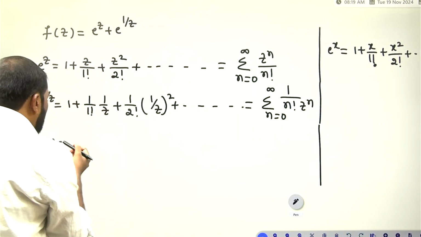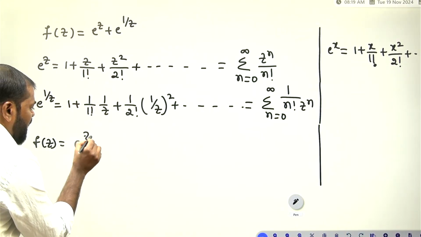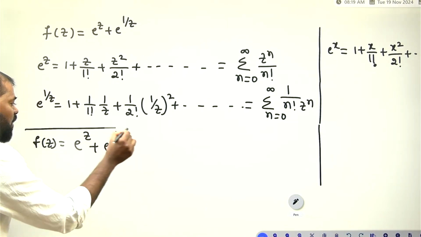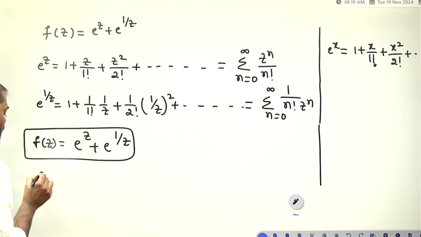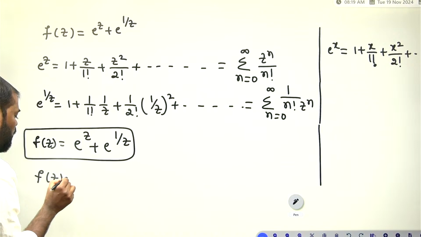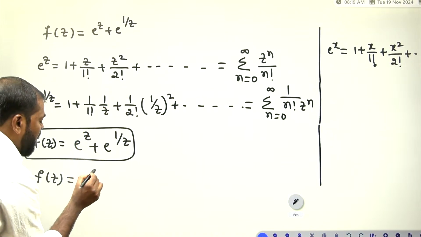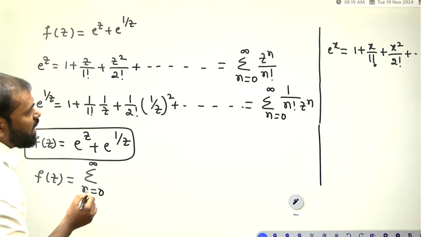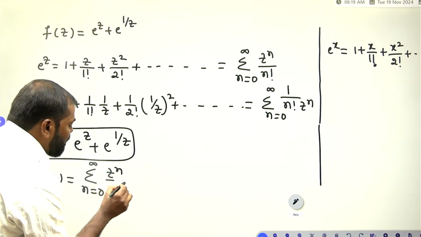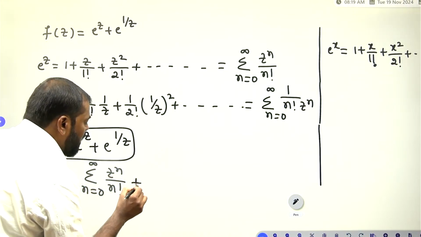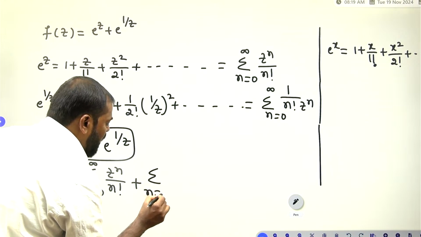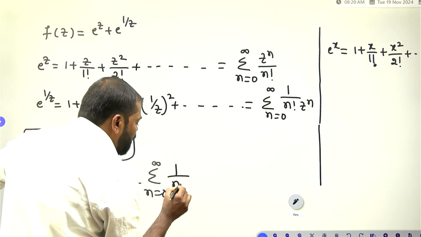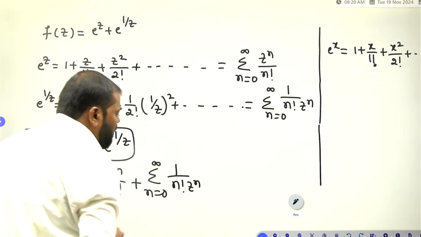Now you have to see e power z plus e power 1 by z, which is equal to f of z. F of z is equal to summation n is equal to 0 to infinity z to the power of n by n factorial plus summation n is equal to 0 to infinity 1 by n factorial into z to the power of minus n.